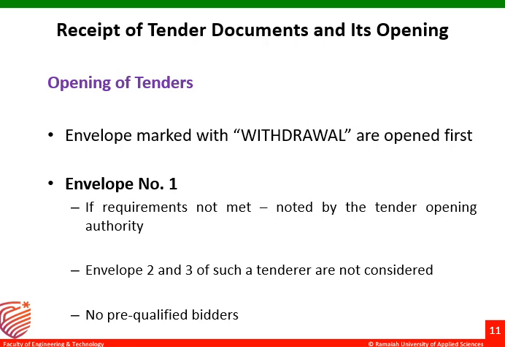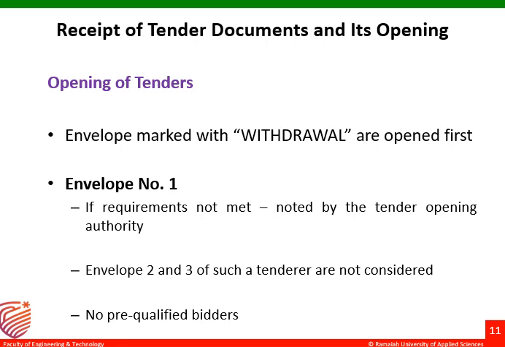The third part is opening of tenders. So which tenders have to be opened first? In this process of tendering, there will be some contractors who want to withdraw their offer. For example, initially the contractor is willing to take up the work, but due to personal constraints or financial constraints or some other factors, the contractor might not be able to take up the project if awarded.